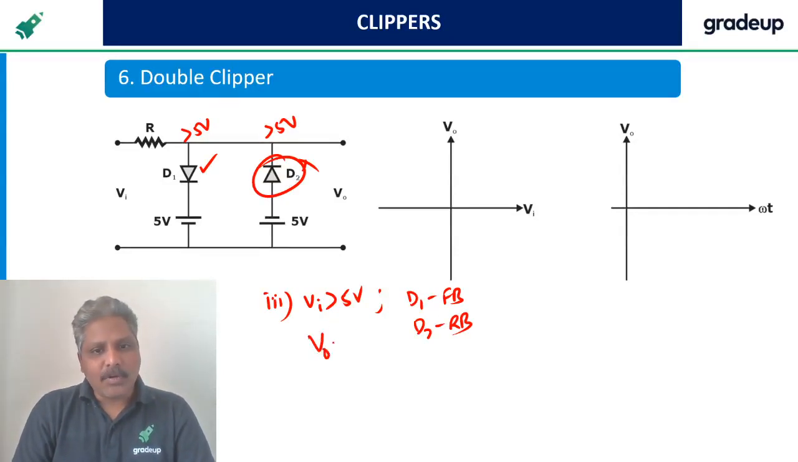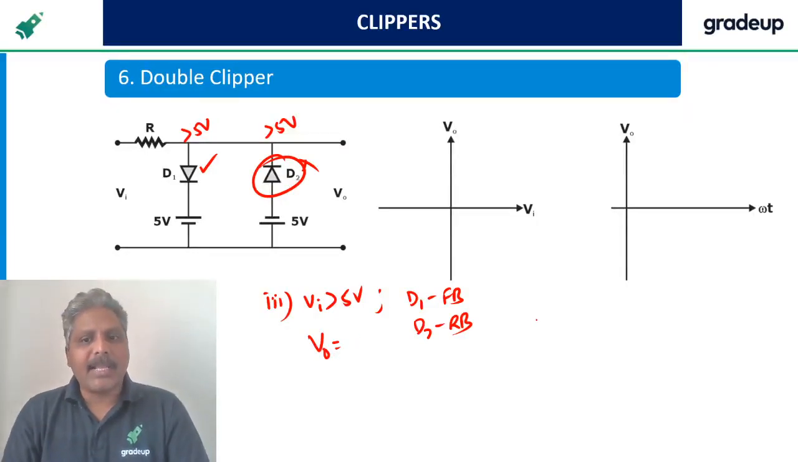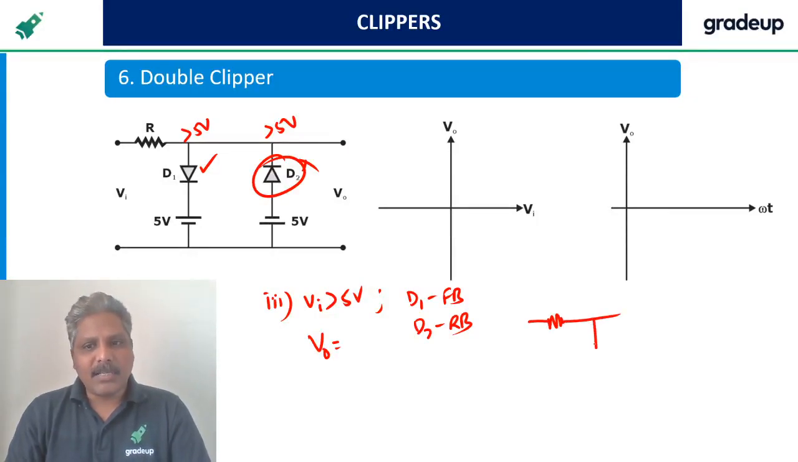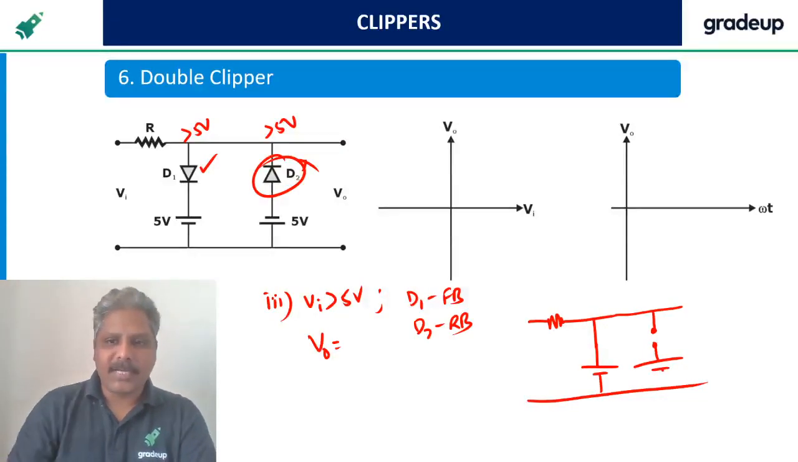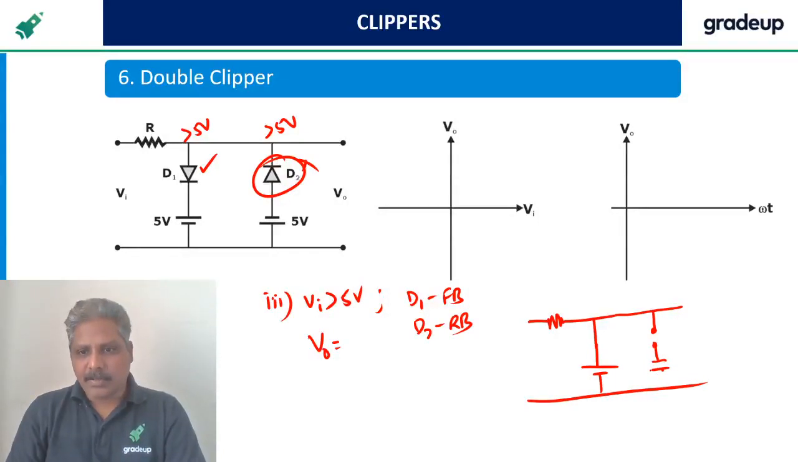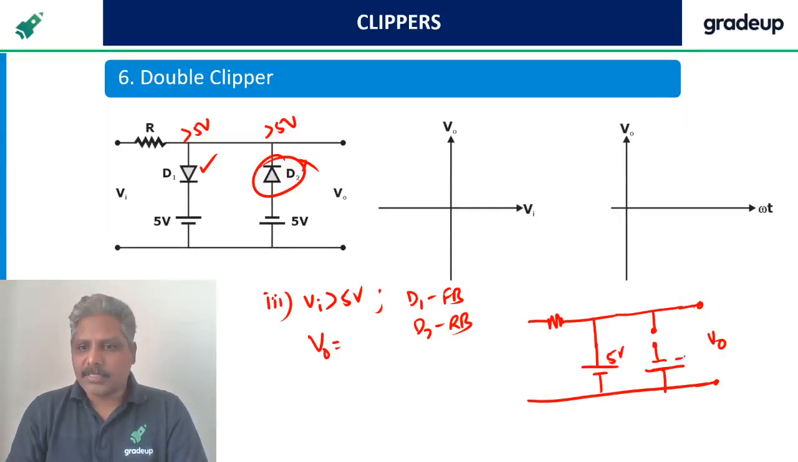Now in this case I want the output. To find the output, draw it again. In the initial stages, draw it again until you have perfection. Even if it is a little difficult for you, please draw it again like this. Sorry, this is the negative battery we have. V naught. This is 5 volts. This is minus 5 volts. This is R.